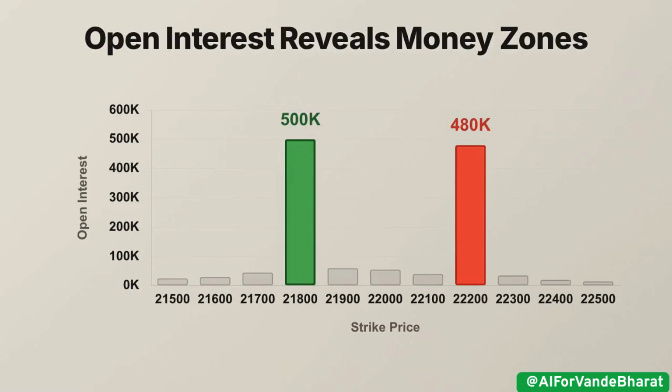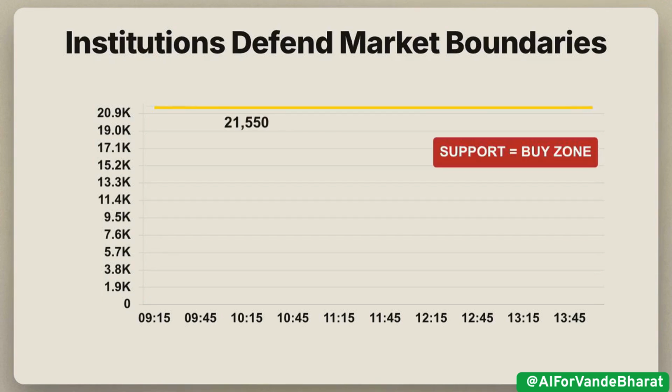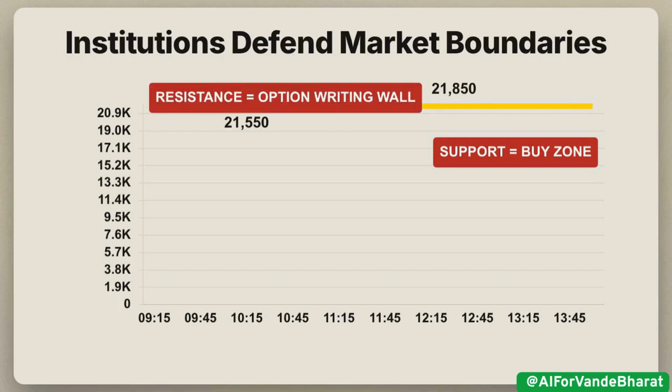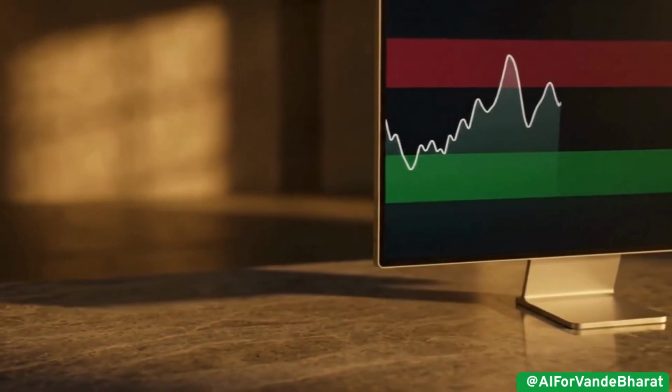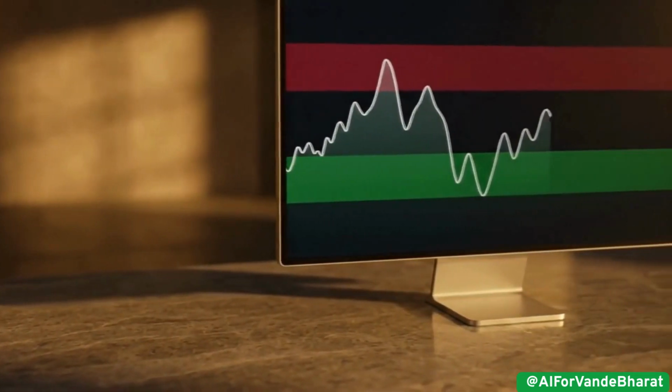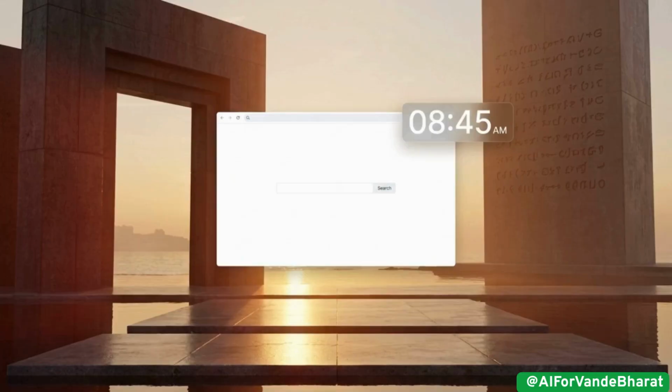Looking at this chart, support acts as a mathematical floor created by high put open interest. Above, resistance forms a ceiling driven by call open interest, marking where institutions bet the market stops rising. By identifying these two specific data points, we know exactly where the institutional floor and wall are positioned for the entire trading day.